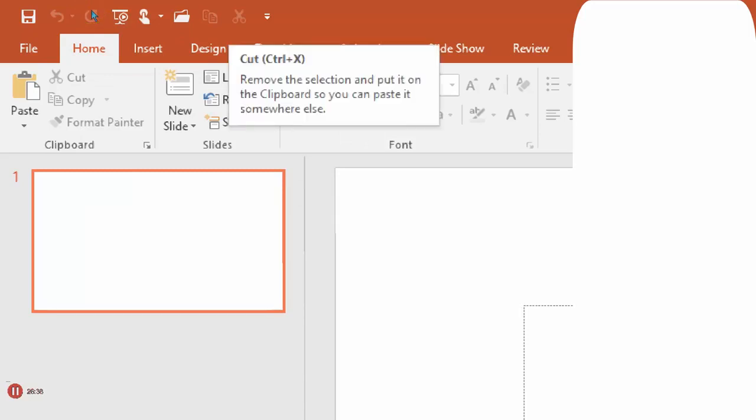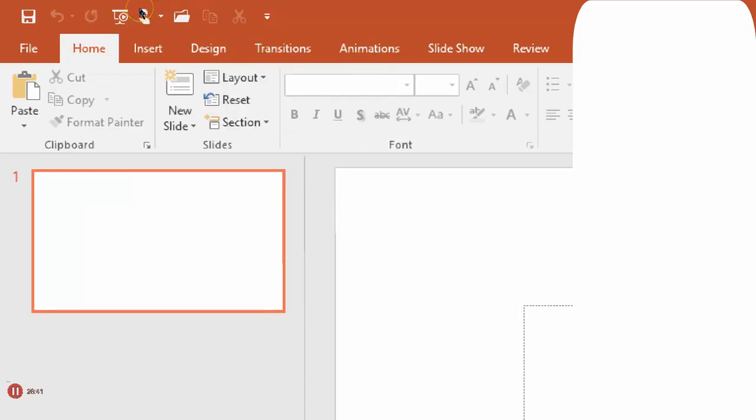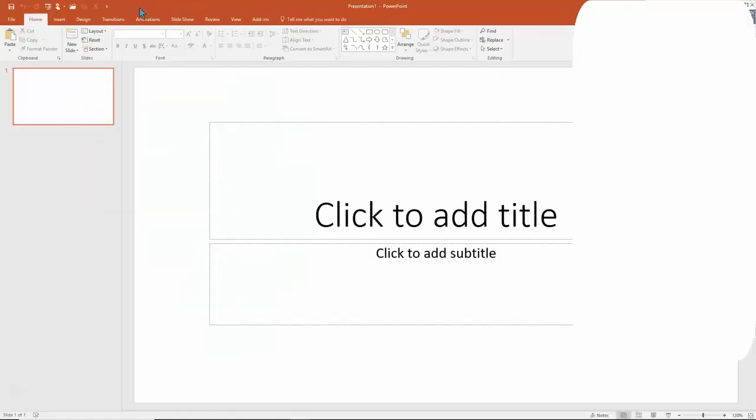So I just showed you two quick ways to add things to the Quick Access Toolbar. I'm going to zoom back out again. Good. All right, so looking good. Now, here we are on the first slide. The presentation is made up of one slide, or it could be as many as you want. When you first start a presentation, you can see how we're on the first slide.